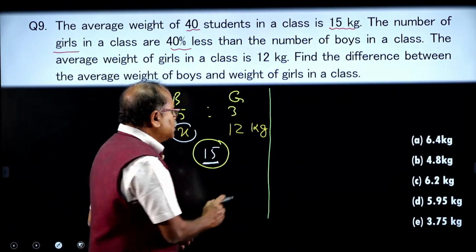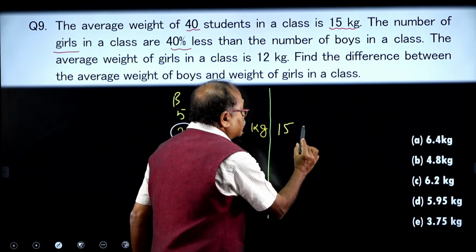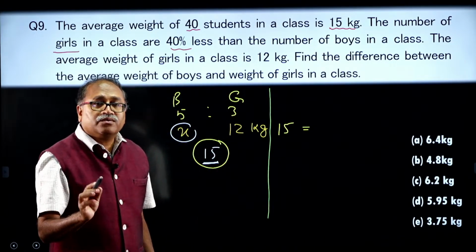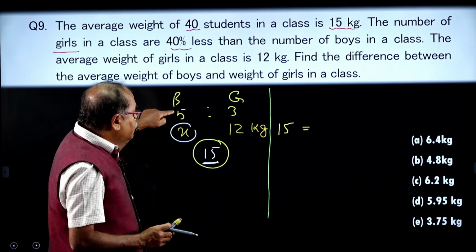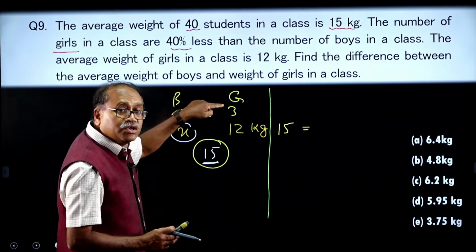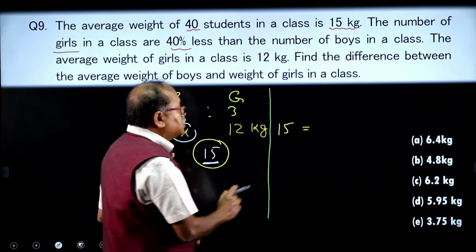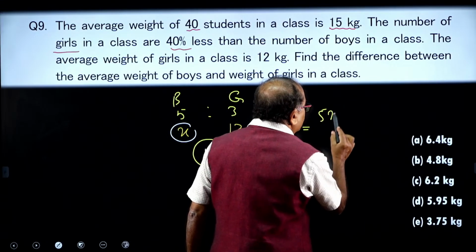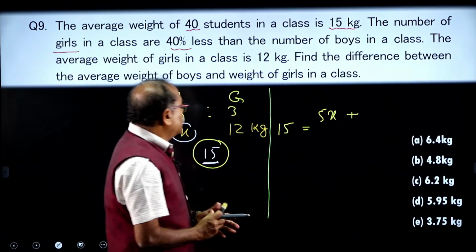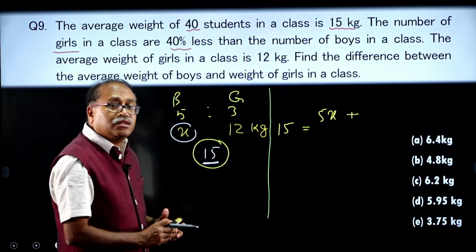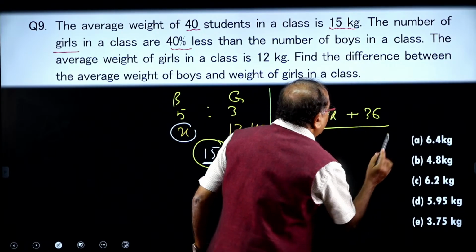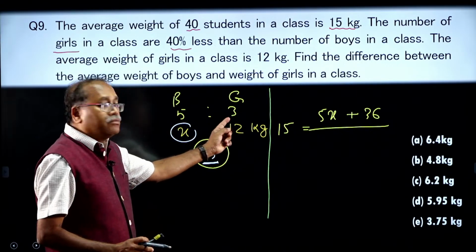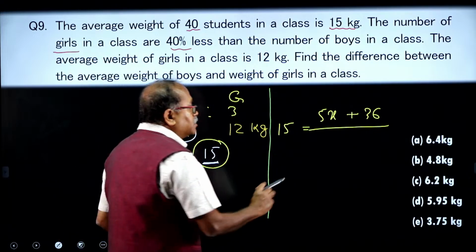This 15, the overall average, is equal to the number of boys, that is 5:3, boys to girls, 5 into x, that is 5x, plus 3 into 12, that is 36, divided by 5 plus 3, that comes 8.